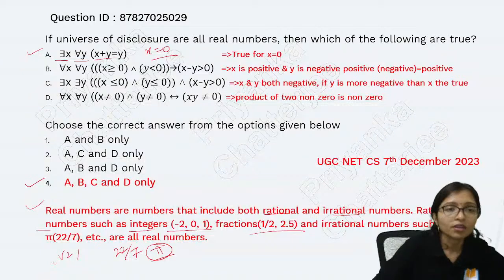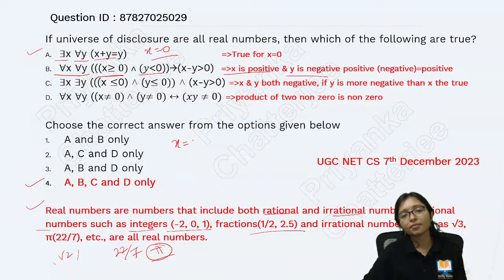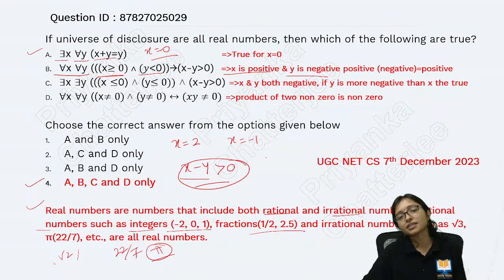Whenever you have for all x, for all y, x greater than or equal to 0, x greater than or equal to 0 means x is a positive number. y less than 0 means y is a negative number. Now take any positive number like 2 and any negative number like -1. Now see, is x minus y greater than 0 or not? Definitely it will be greater than 0, because 2 minus -1 is actually 2 plus 1, that will be 3.